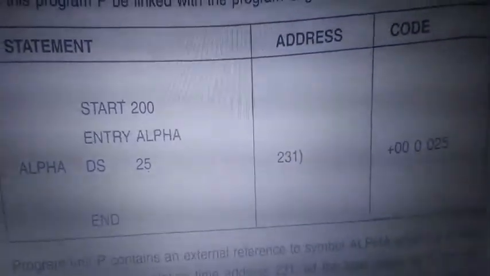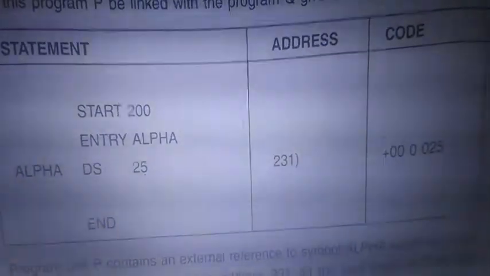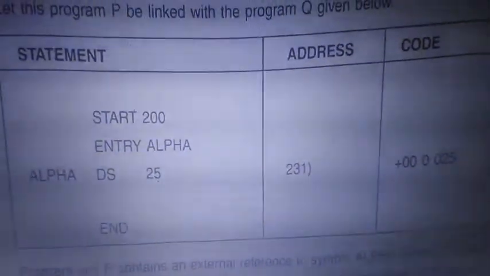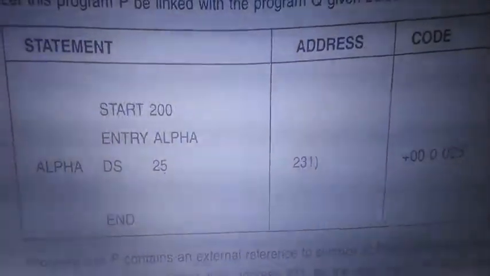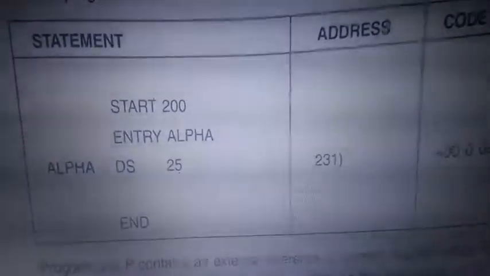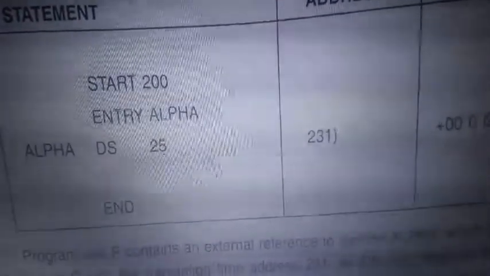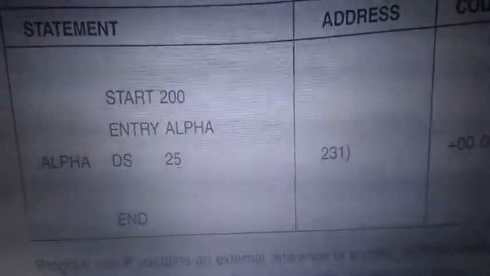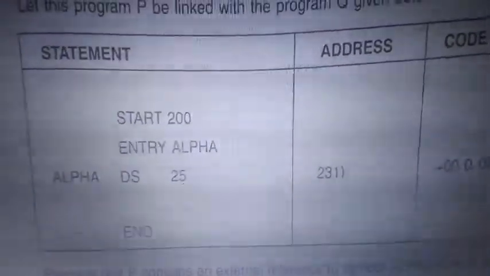The load address of alpha is 972. Program P is from 900 to 941, and program Q is from 942 to 972, as I told. So the load address is 972, right? You will get the load address from the table.